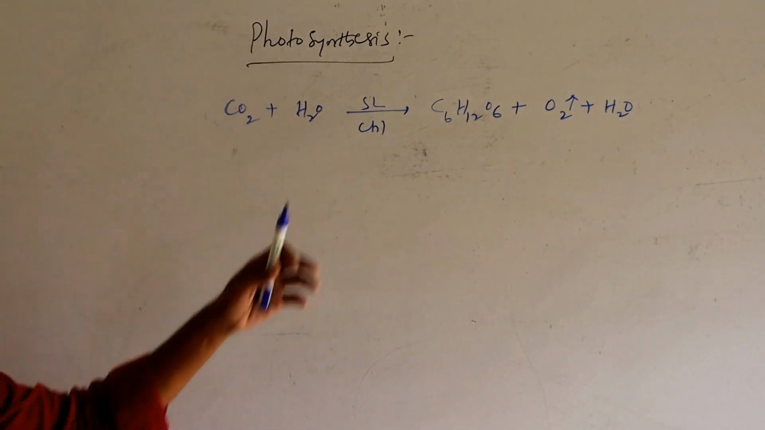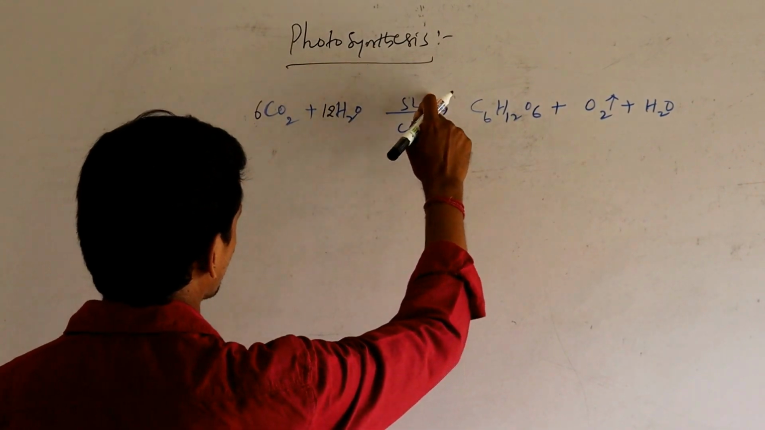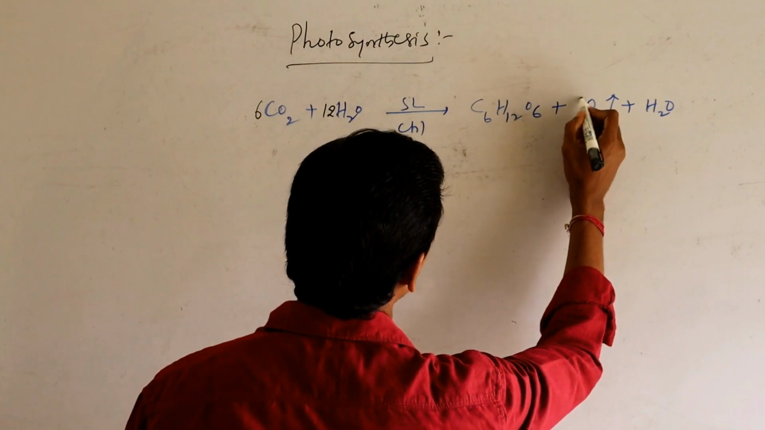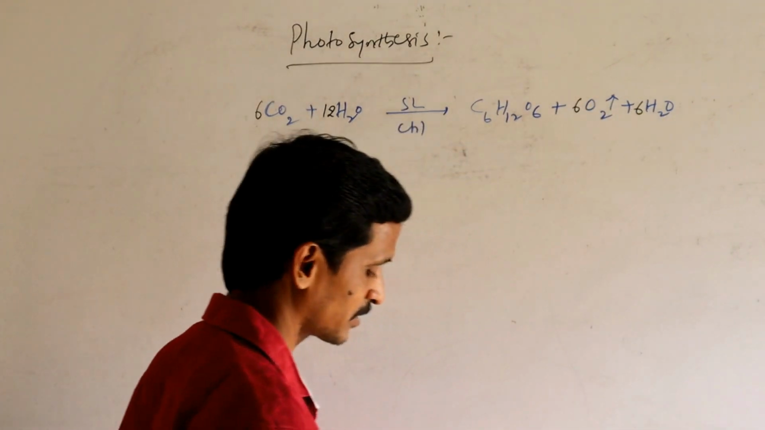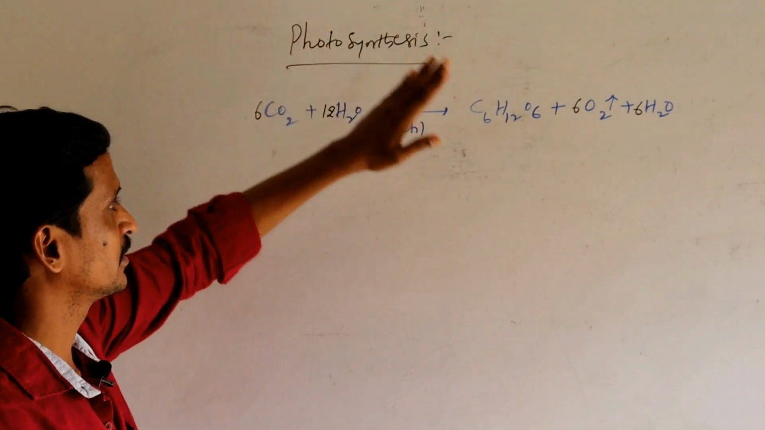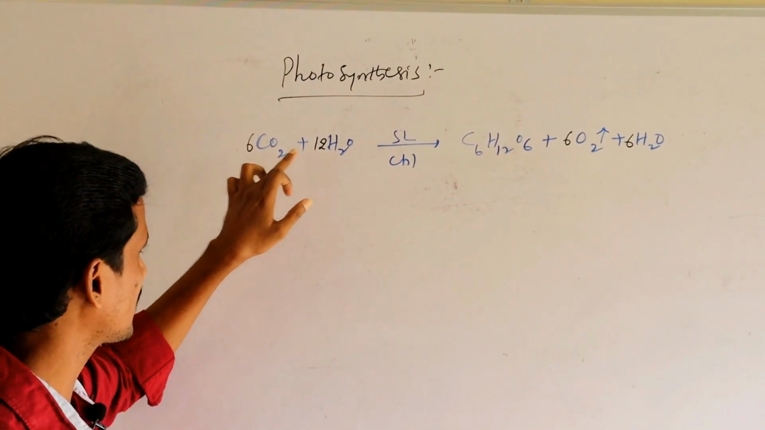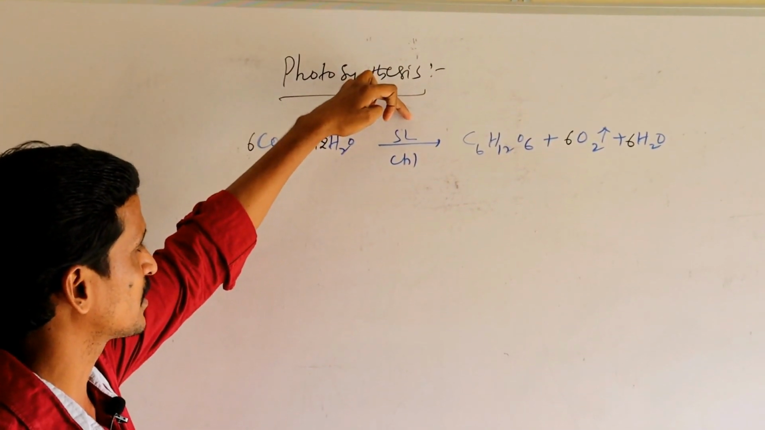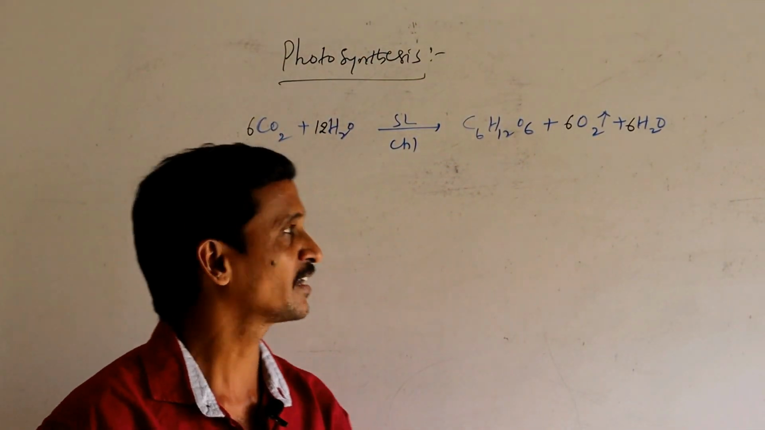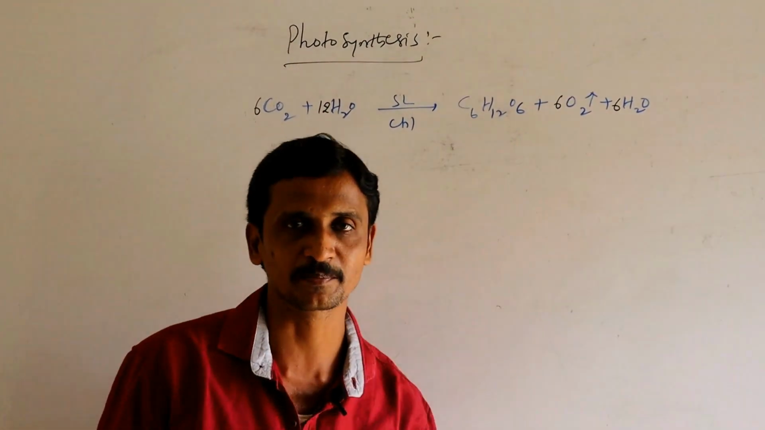Okay, but we need to take a balanced equation. So 6CO2, 12H2O in the presence of sunlight and chloroplast gives C6H12O6 glucose, and 6O2 and 6 water are released. So a photochemical process in which carbohydrates are synthesized by utilizing carbon dioxide and water in the presence of sunlight inside the chloroplast is called photosynthesis. Along with this, oxygen and water are released as byproducts.